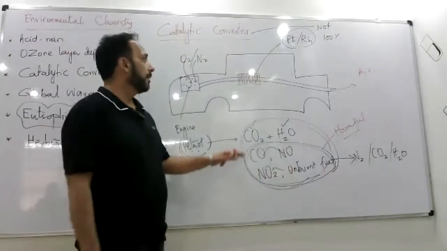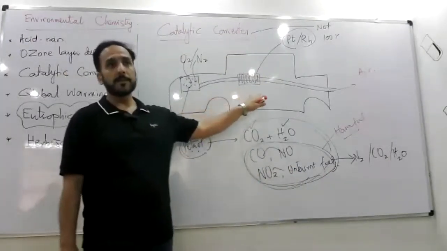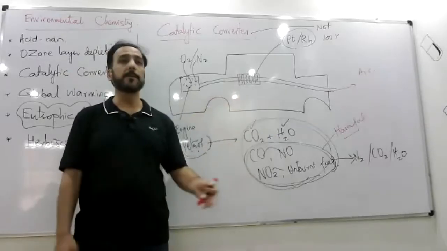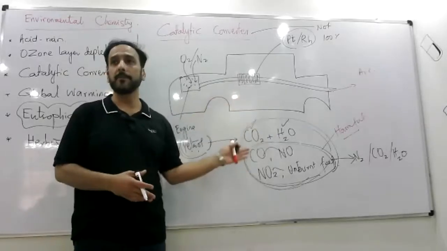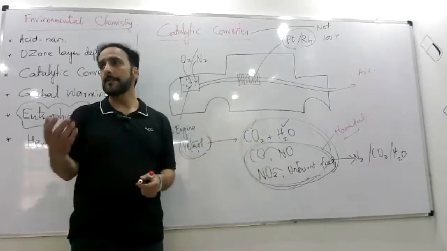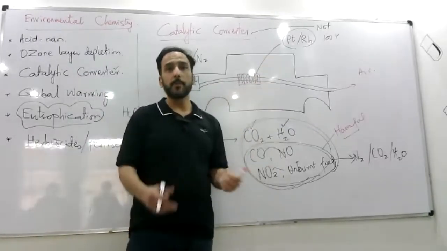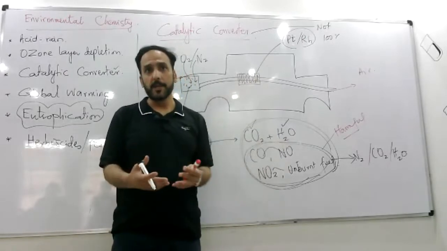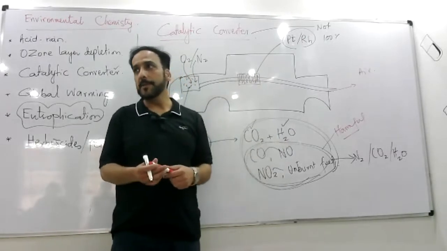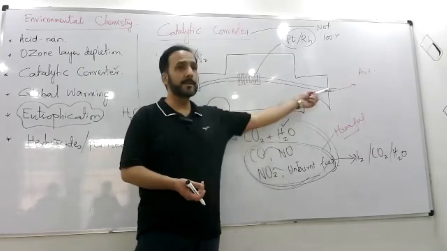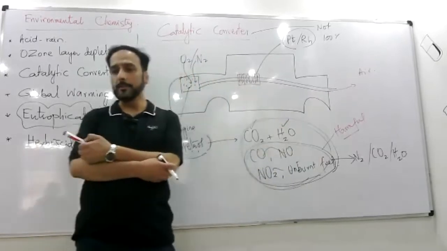If cars are fitted with catalytic converters, and still the fumes or exhaust contain some harmful oxides, suggest the reason for this. The reason is that none of the equipment or machinery or operators is 100% efficient. Even if it's 95% efficient, 5% of these will still be going out, right? So you need to know that.